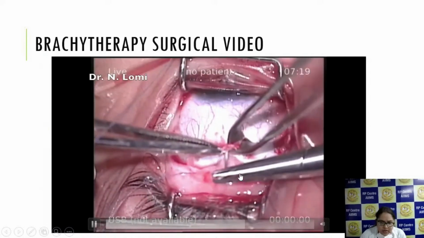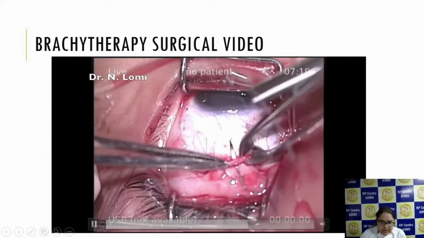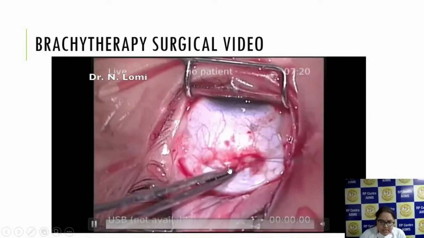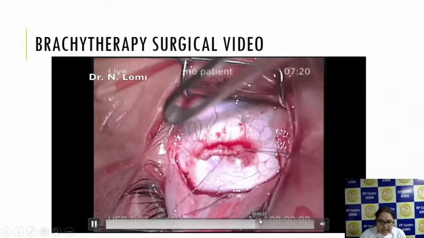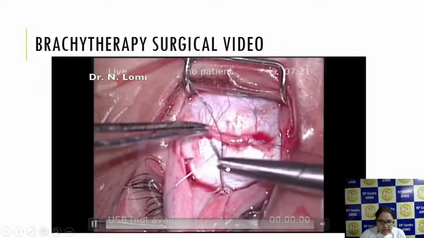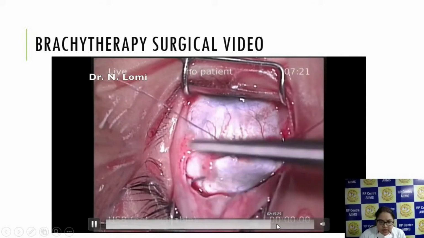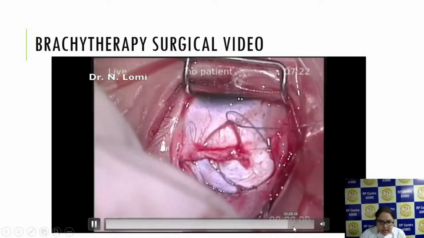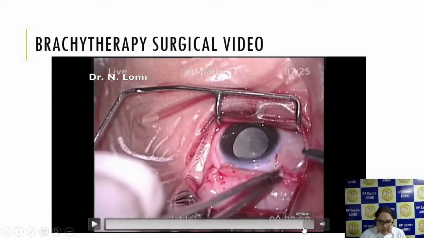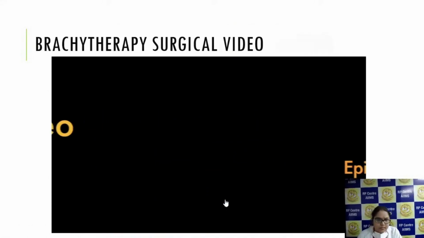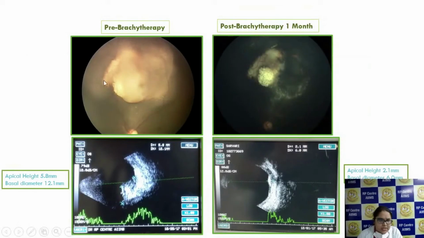The recti muscle which we have disinserted, we won't reinsert now. We'll just put an adjustable suture, because after a few days, once we remove the plaque, we can reinsert the recti muscles. Then we close the conjunctiva, give a subconjunctival injection, and patch the eye. This was a lesion pre-brachytherapy, and after 1 month post-brachytherapy, we can see the tumor is almost resolved.